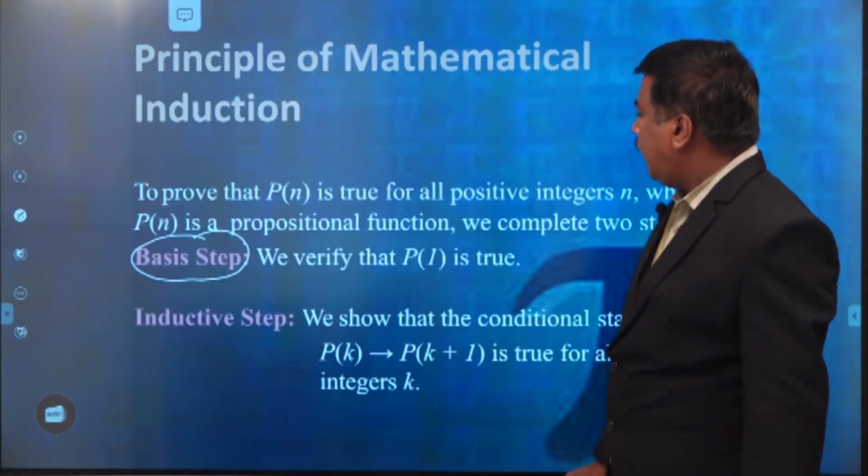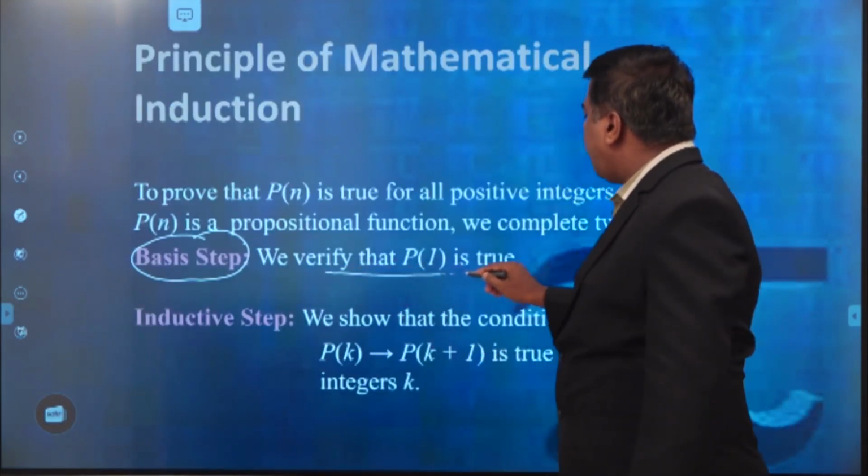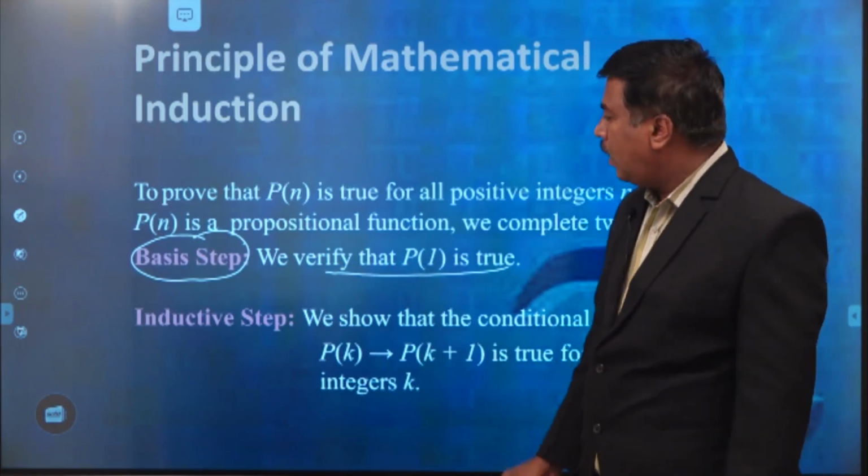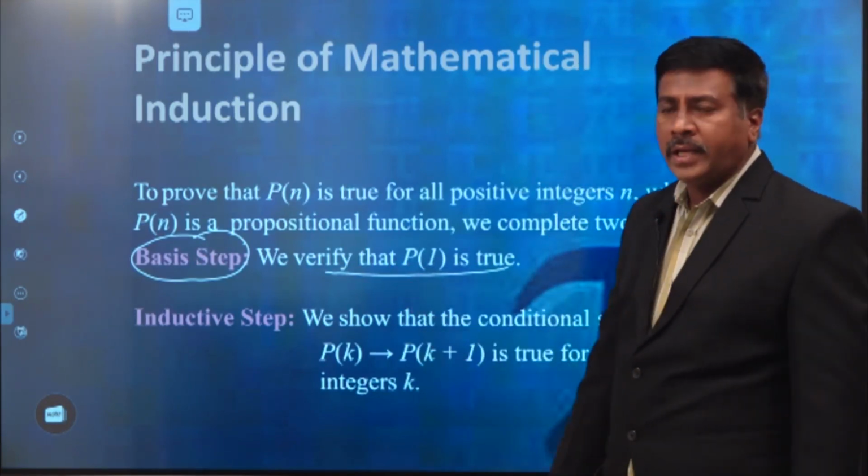Then automatically, we can verify that P of n is true. That is called the first step, or the basis step. And the second step is the inductive step.